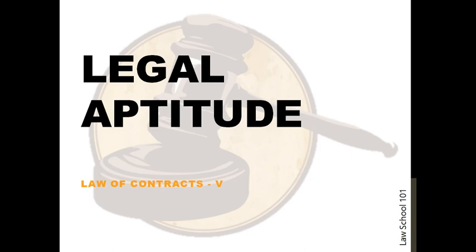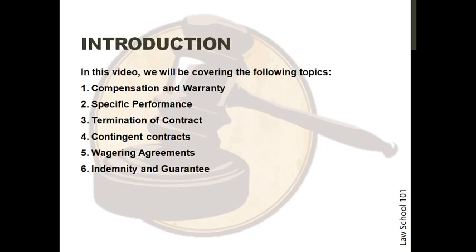In this video, we will be covering Law of Contracts. This is the second last video of the series. In this video, we will be covering the following topics. Number 1, compensation and warranty. Number 2, specific performance. Number 3, termination of contract. Number 4, contingent contracts. Number 5, wagering agreements. And number 6, indemnity and guarantee.